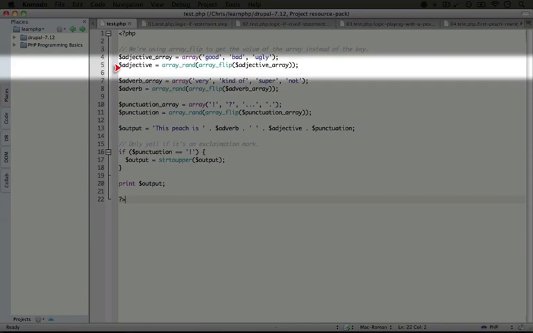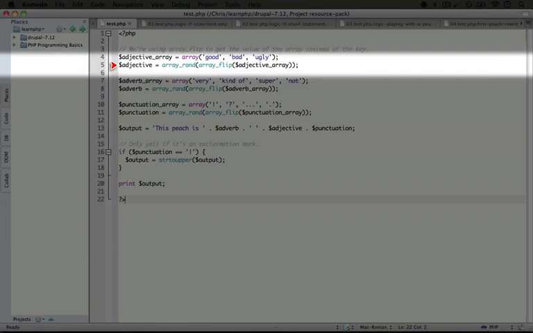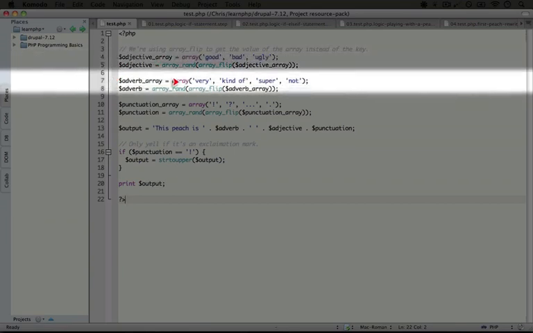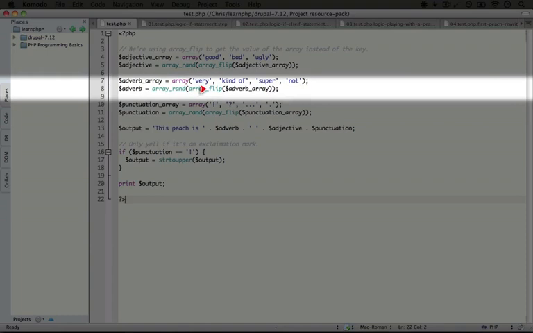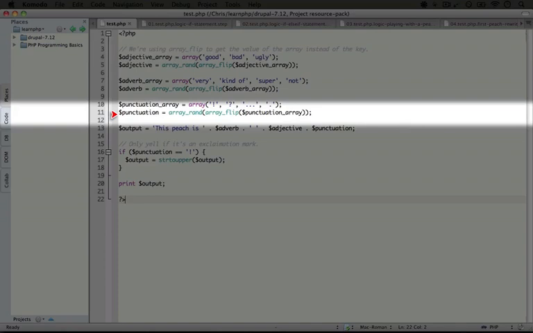So something interesting you might notice about this script is that there's some repetition happening. This first line, we have an array of items, and then we're going to array flip it and pick a random element. This next one, we have an array of items, and we're going to array flip it and pick a random element with arrayrand, and so on. We do this 3 times.